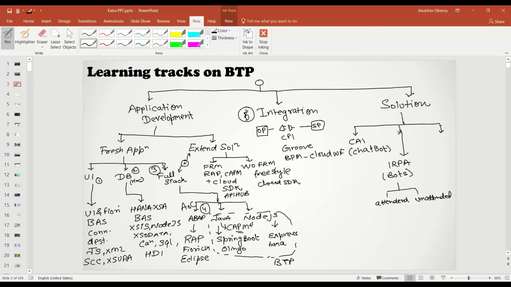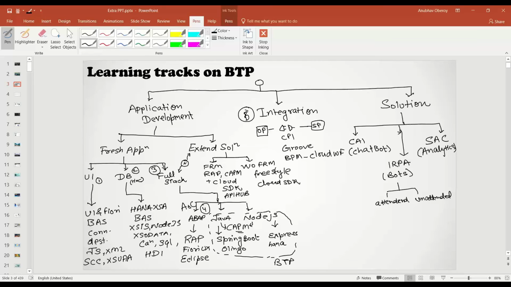Then comes the next, which is SAP Analytics Cloud, a solution built on BTP to develop analytics. So these are the top 3 solutions which are also getting a lot of traction these days.